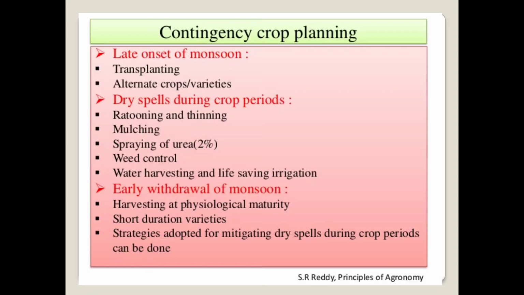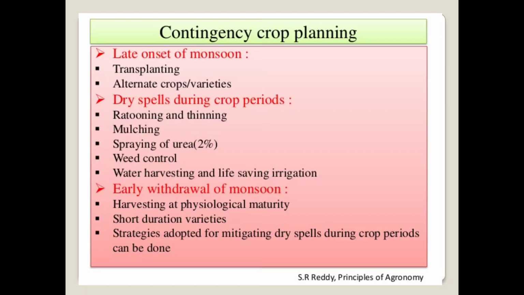Then next one, the dry spell during the crop period. If the dry spell or the stress condition is there during the crop period, then we apply rogueing and thinning of the crop. That means they help to minimize the transpiration losses of the plant. Then the application of mulches helps to conserve the soil moisture. It also helps to reduce the evaporation, and it also helps to maintain the temperature of the soil. Then another important practice is the spraying of urea, which also minimizes the stress condition.